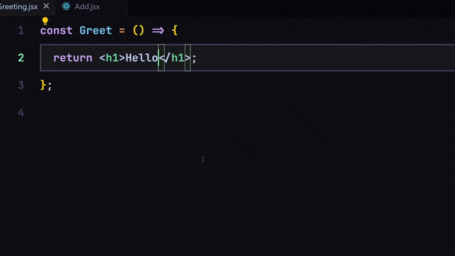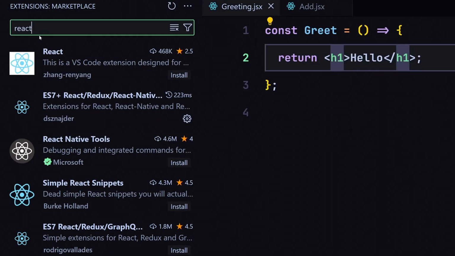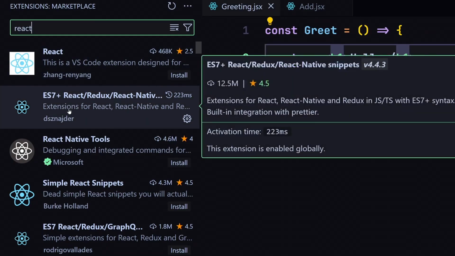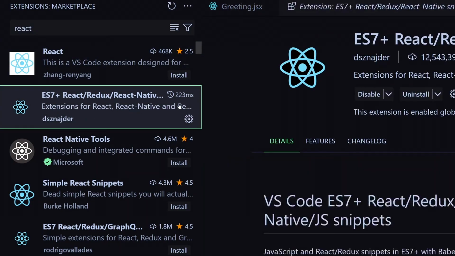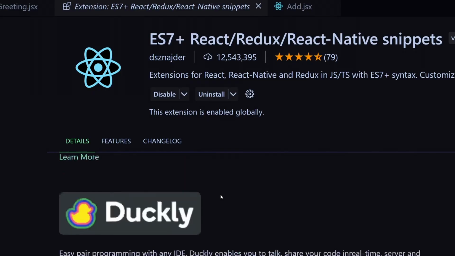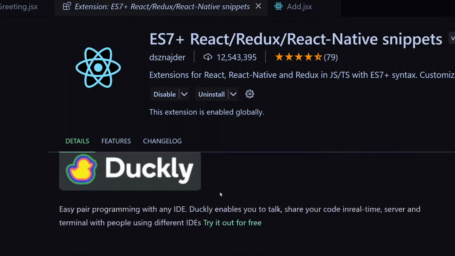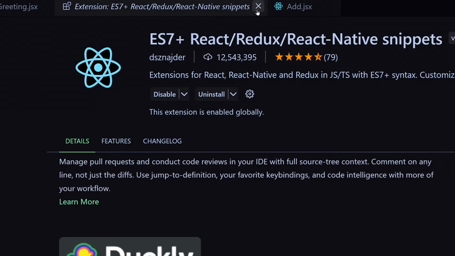I'm going to save my file, and now I'm going to show you an extension which will help you a lot. So I want you to go into your extension area and just search for React.js, and once you do, here you can see, I want you to install this extension in your VS Code. Just install this extension, and it's going to give you a lot of snippets. Okay, so throughout the course I'm going to show you a lot of snippets which you can use, but by the way, if you want to use that, you have to install that in your VS Code.